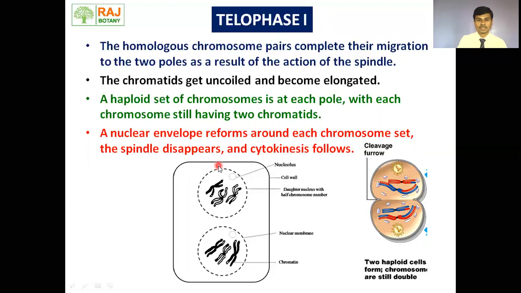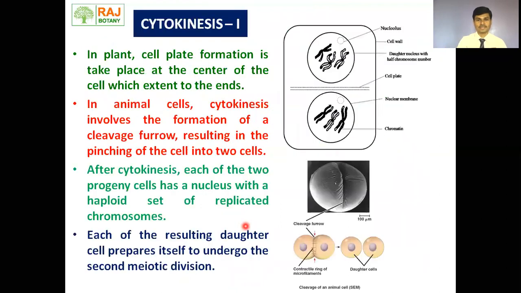Very, very important step. Chromosomes are now at opposite poles, and around the chromosomes there is formation of the nuclear envelope. Means within one single cell there is a presence of two nuclei. Still there is no separation of cytoplasm. Separation of cytoplasm will take place in cytokinesis first. In the plant cell, a cell plate is formed, whereas in the animal cell, a cleavage furrow is formed. Here we can see the cleavage furrow, whereas in the plant cell a cell plate is formed. Big difference between plant cell and animal cell.